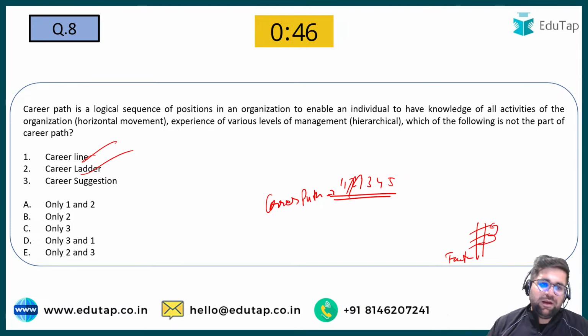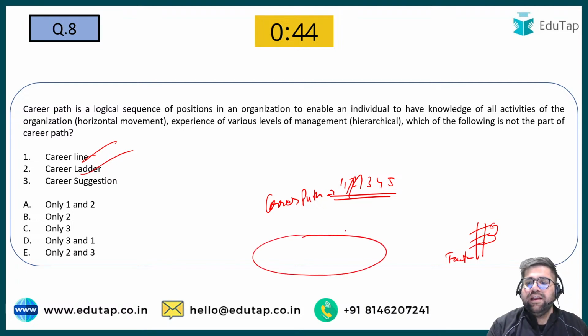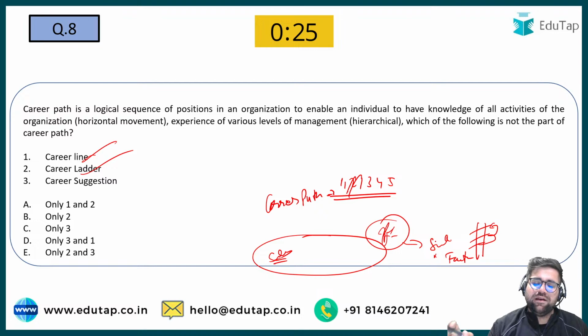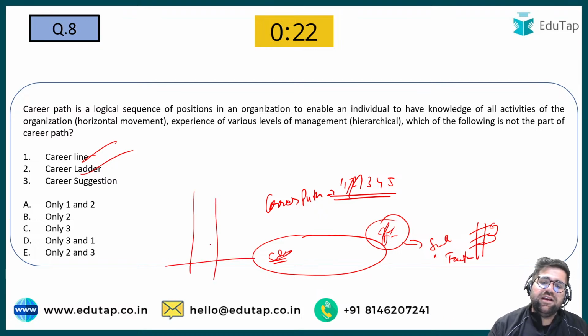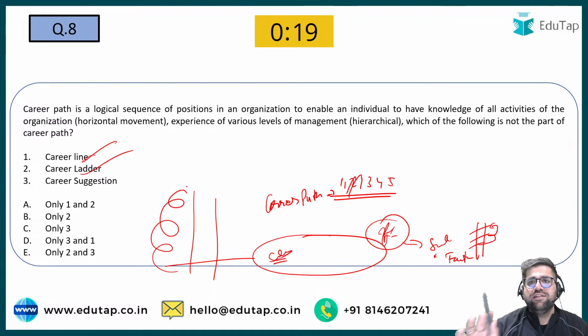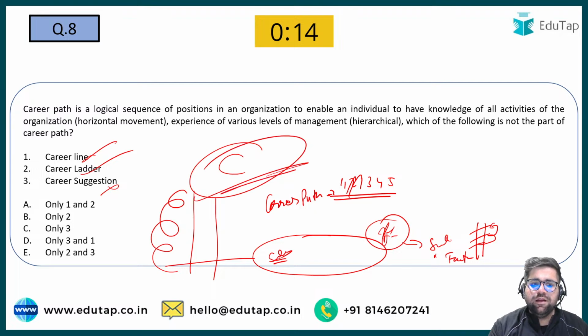But career line means what? That you are in that particular industry. Like industries, the film industry, Bollywood industry, defense industry, automobile industry. So that is your career line. If you are a salesman in automobile today, tomorrow, and after 10 years, then you have invested your career as a salesman in automobile. But career ladder is the upward movement in that particular segment. On that note, career suggestion is nothing. The answer will be option number C, because career line and career ladder are indeed a part of your career path.